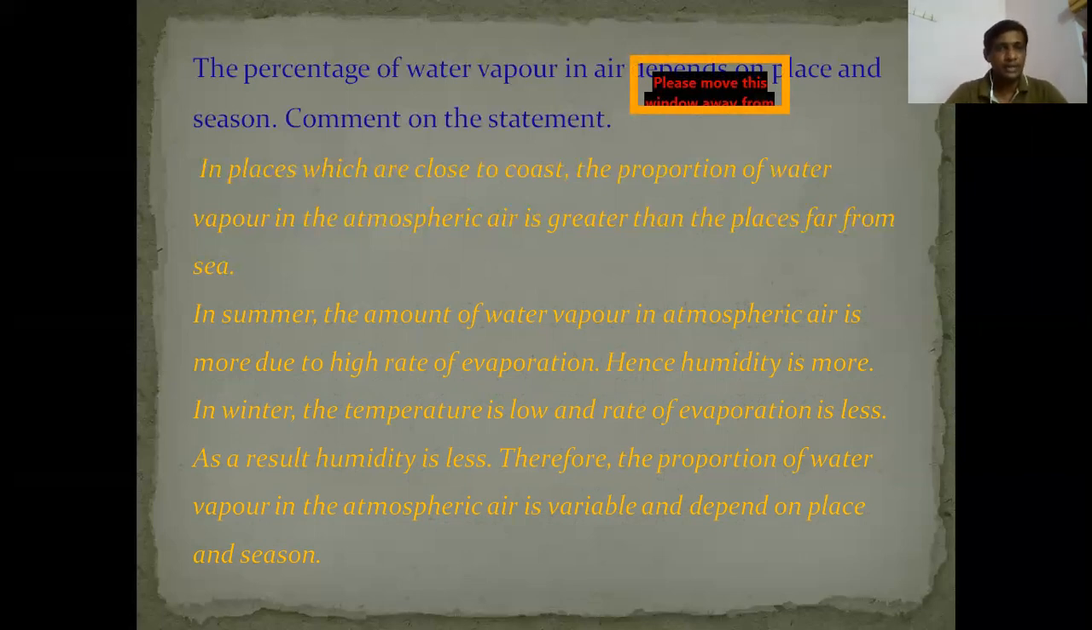If I take the place, there are coastal areas and non-coastal areas. In coastal areas, the water vapor will be more, whereas in non-coastal areas, it will be less. If I take the seasons, winter and summer, in summer the rate of evaporation is more, hence humidity is more. Whereas in winter the temperature is low and the rate of evaporation is less, so automatically the humidity will be less. By this we can say that the percentage of water vapor in air depends on place and season.